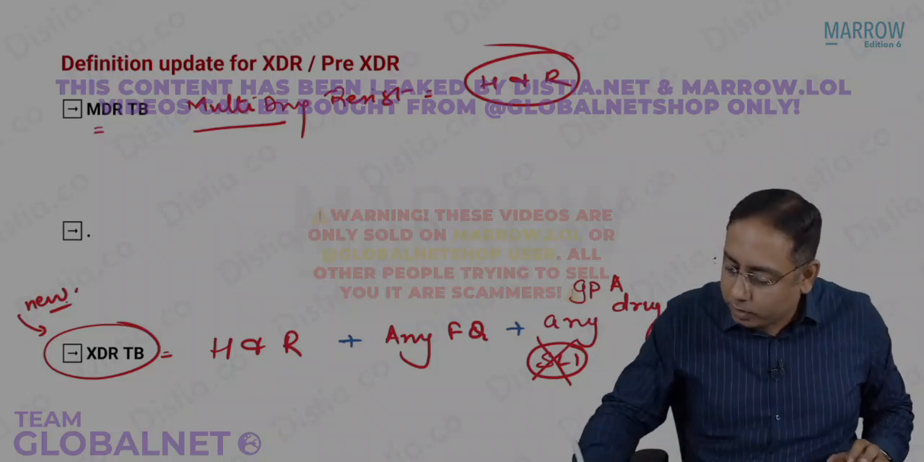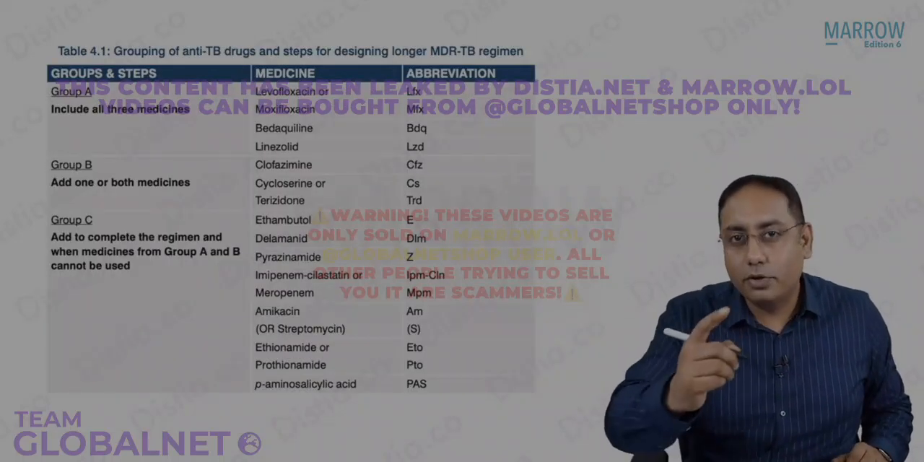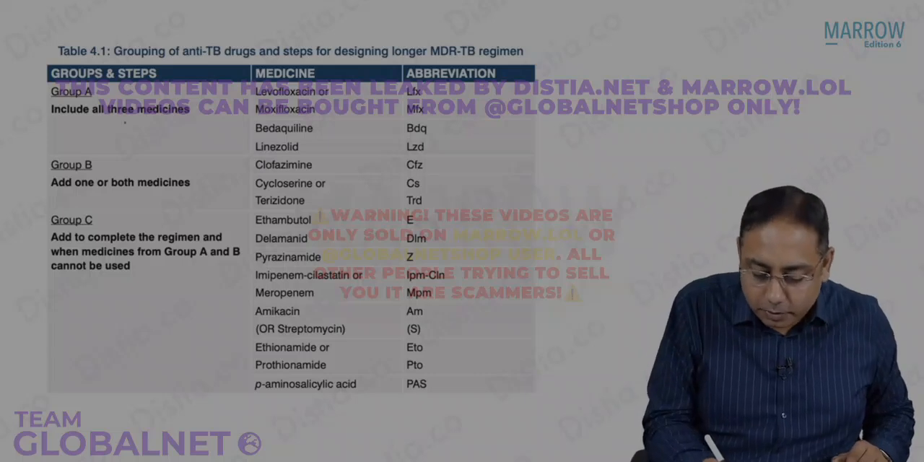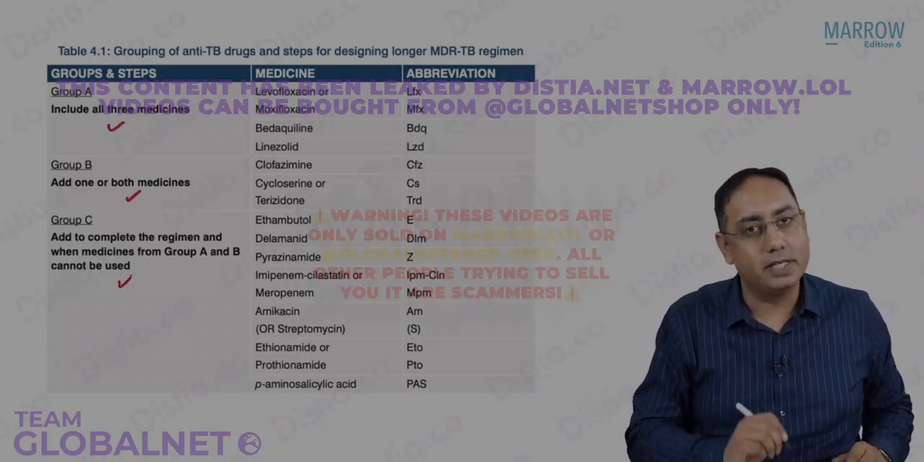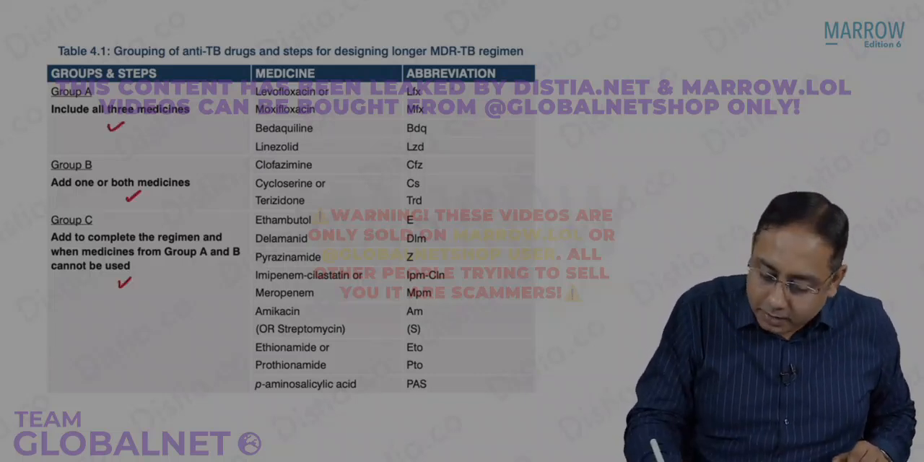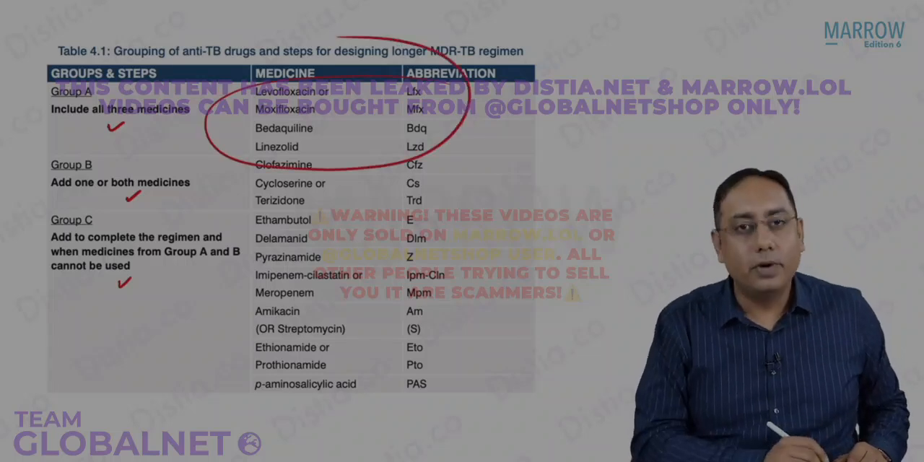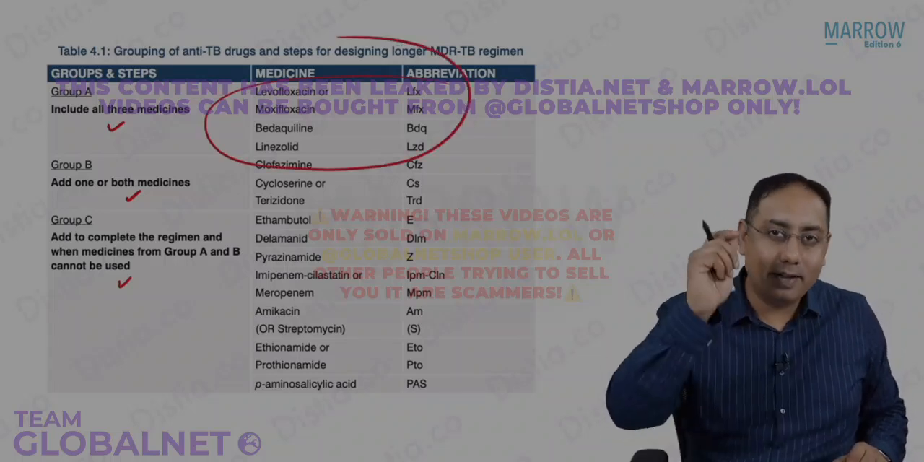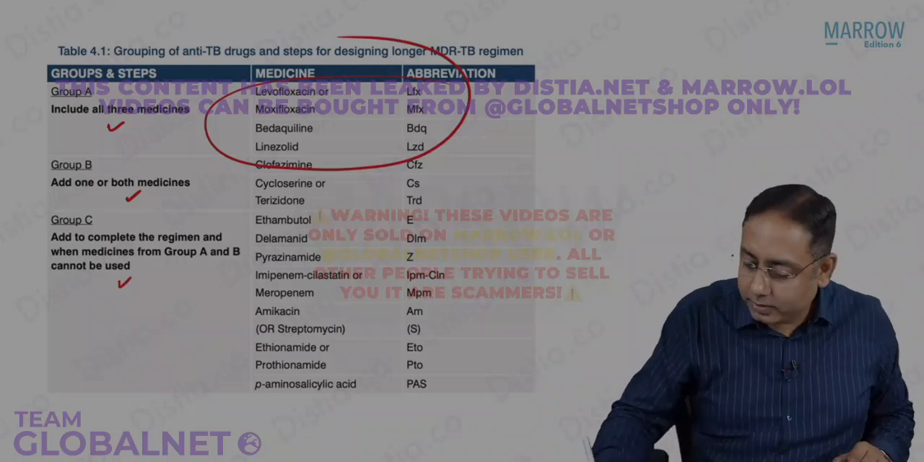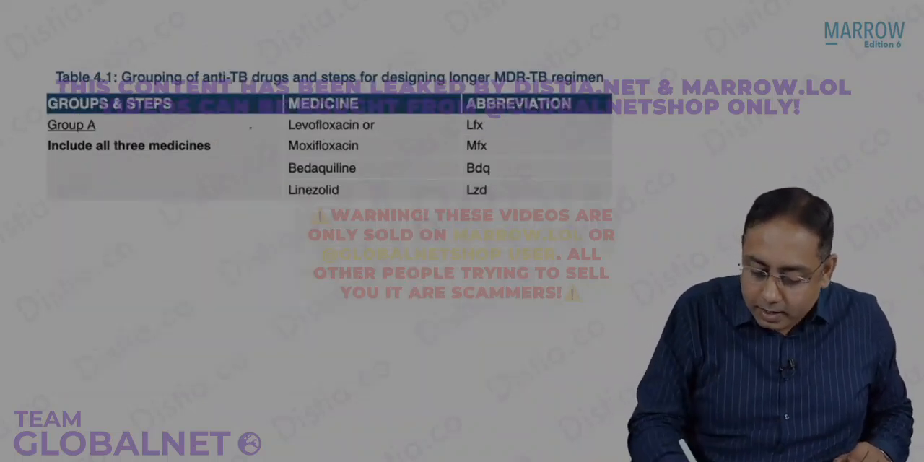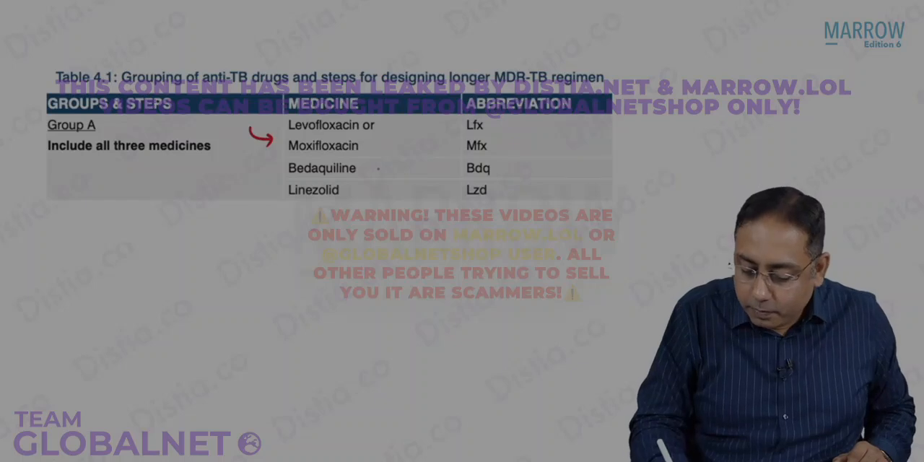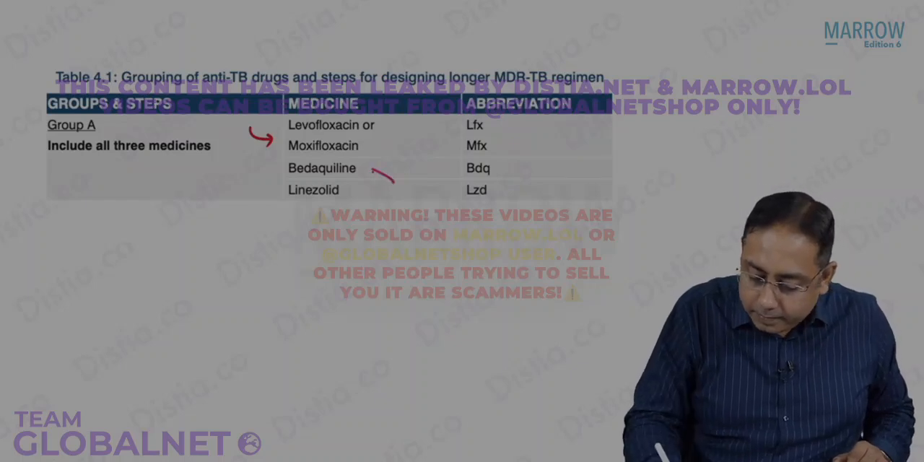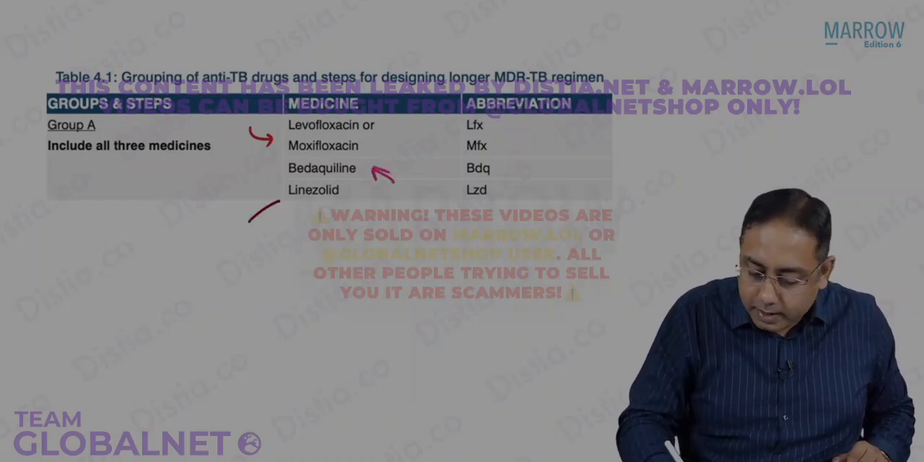That's a new classifier. What do you mean by the group A drugs? The drugs have been categorized now into group A, group B, and group C. In group A, you have levofloxacin, bedaquiline, and linezolid. Which are the drugs, beta? You will have levoflox or moxiflox, we will have bedaquiline, and we will have linezolid.